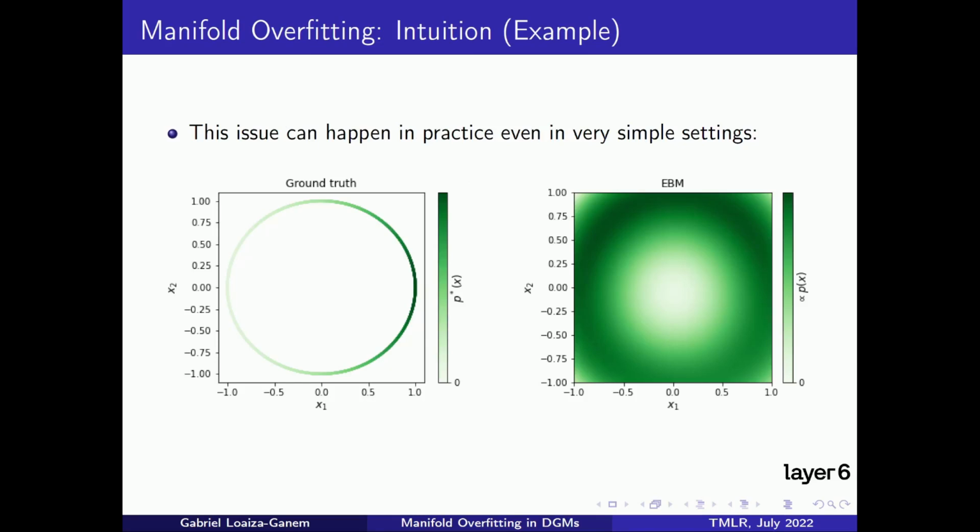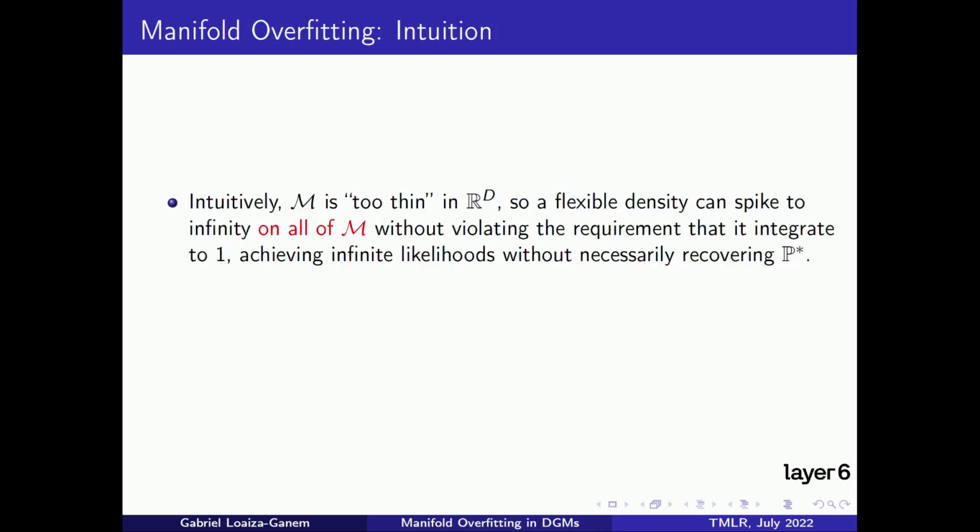This example shows a different likelihood-based model, this time an energy-based model, correctly learning the manifold by concentrating mass around it, but doing so in an incorrect way. The model assigns more density to the upper part of the circle instead of the right part of it as it should. So, why does manifold overfitting happen?